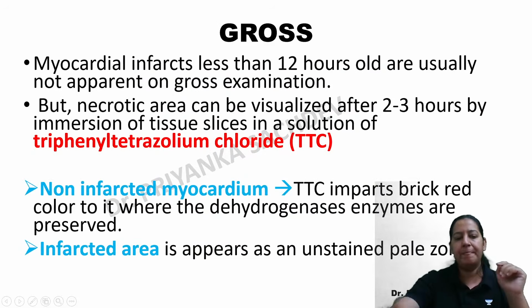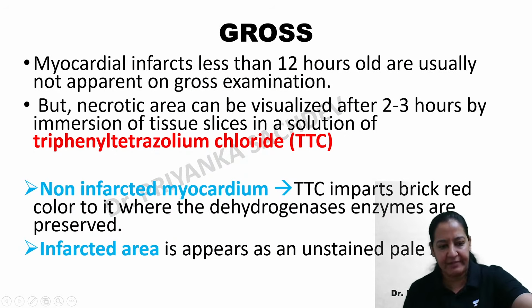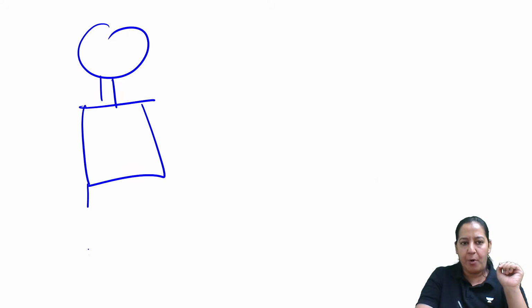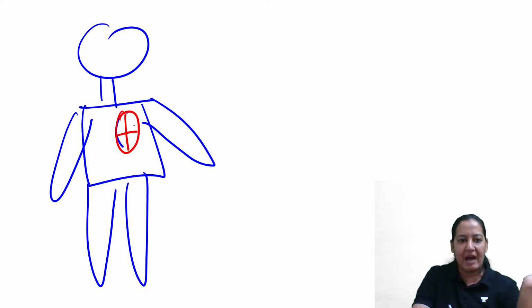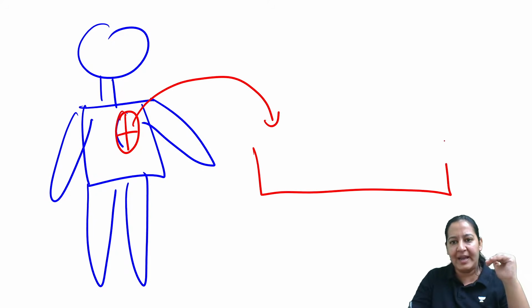As I have told you, this is the heart of the cadaver. Okay, let me take a blank page again. Let me draw a human body who is a dead body, and I want to know the cause of the death. I am the doctor who is performing the autopsy of this dead body, of this cadaver. Now, it's my responsibility to take out the heart properly. So this is the heart of this person. I will take out the heart properly in a tray, right?